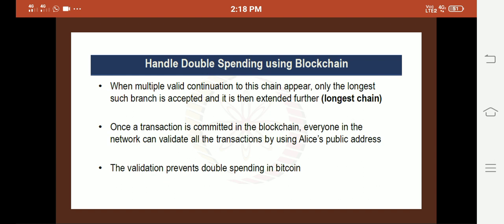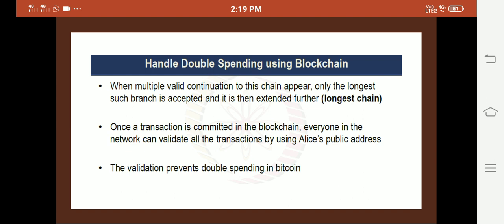Okay, so the validation prevents double spending in the Bitcoin or blockchain network. Because where she got the 50 bitcoins at the starting, where she is sending the 50 bitcoins, every node will be having that particular record. So others have to confirm the transaction. Once she is transferring 50 bitcoins from A to B, that should be confirmed by other nodes in the blockchain network.